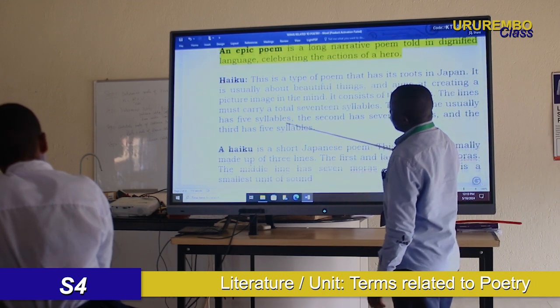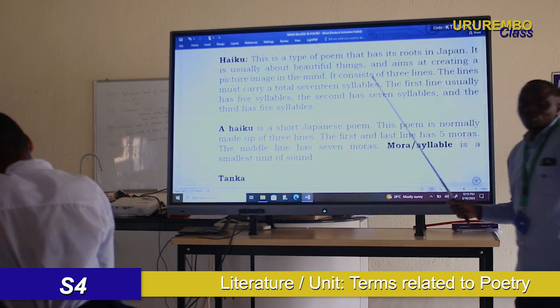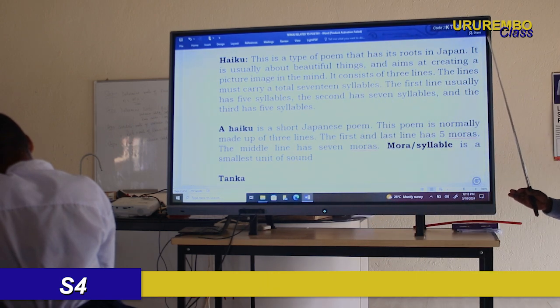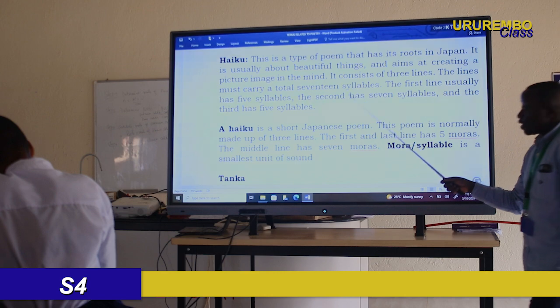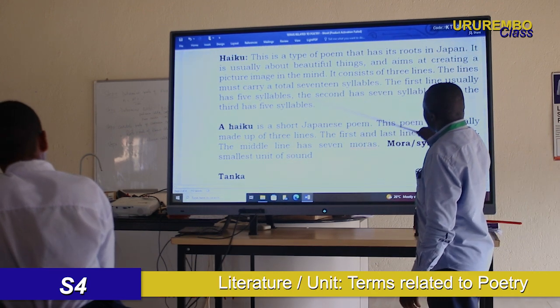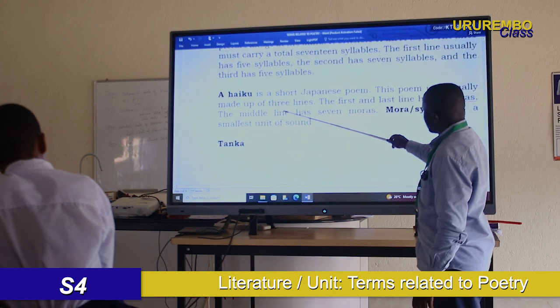And also we have the other revision, what is the haiku? In previous lessons, I introduced haiku at Urembo class, okay? And if you go there, you can just have the lesson of haiku, okay? But you can see, yes, haiku.